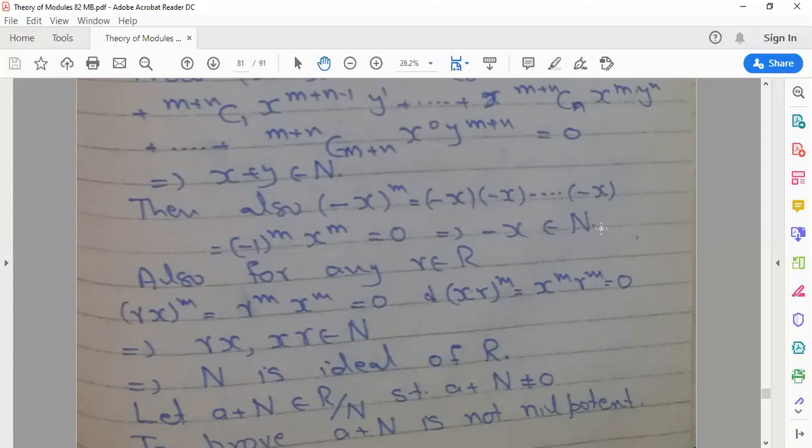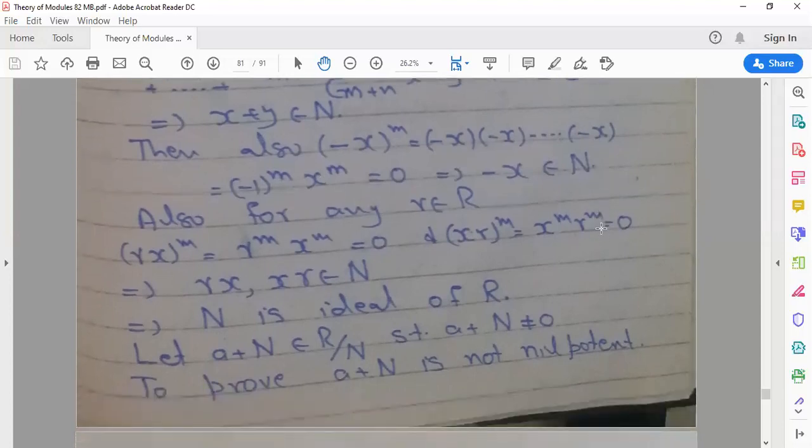After this we show that N is a left and right module. For this we take one element from the ring and one element from the module. So we take r in the ring and x in N, and the result is r^m x^m.